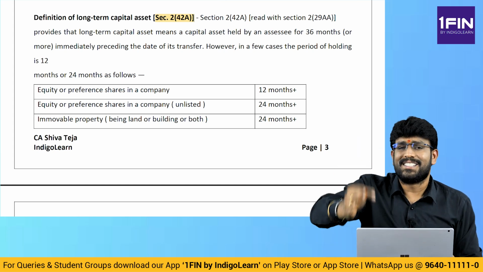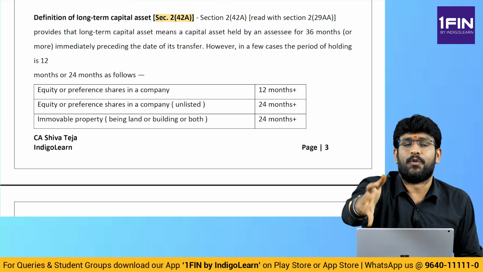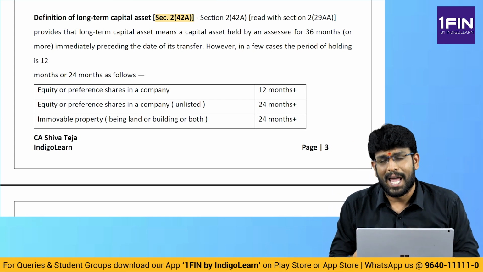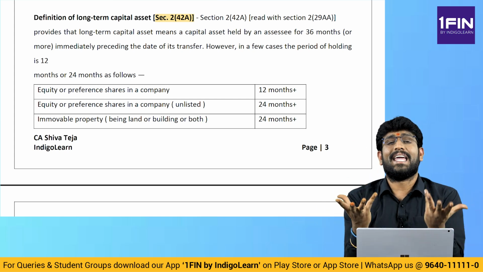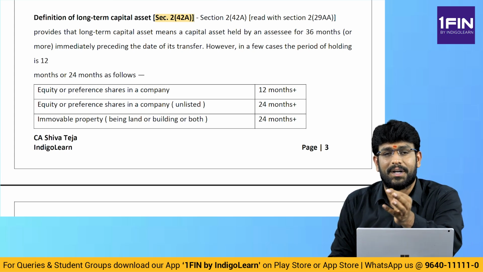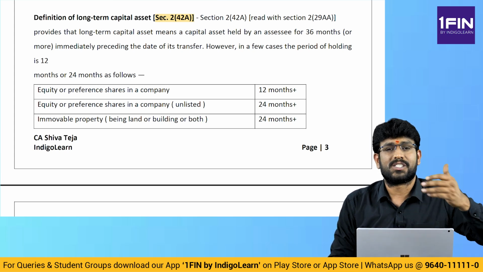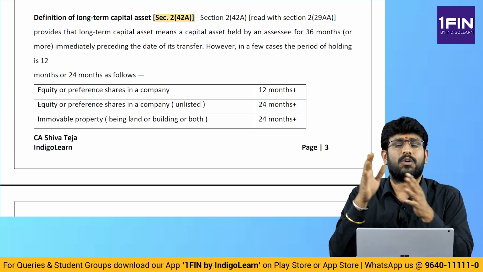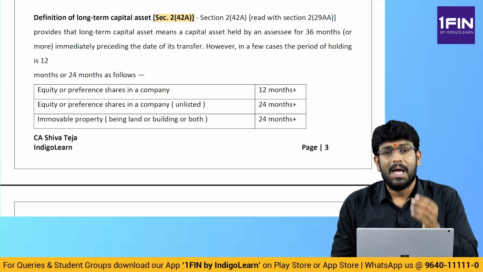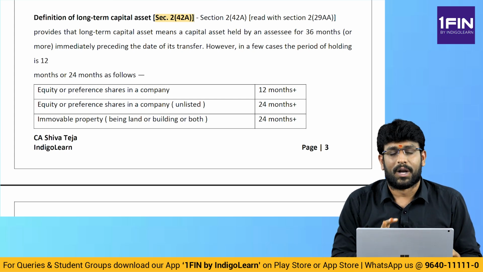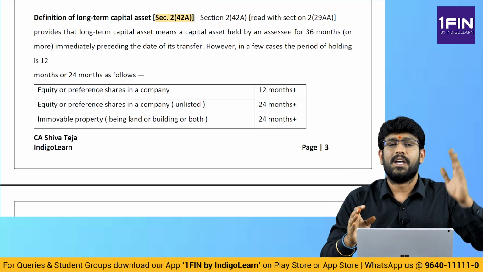Now, why is this date, 23rd July 2024, important? Because the budget has come in July 2024 and the amendments of capital gains are made applicable with effect from 23rd July 2024. That means if an asset is transferred prior to 23rd July 2024, there is a concept of 12 months, 24 months, 36 months. But if an asset is transferred on or after 23rd July 2024, there are only two categories, 12 months and 24 months.